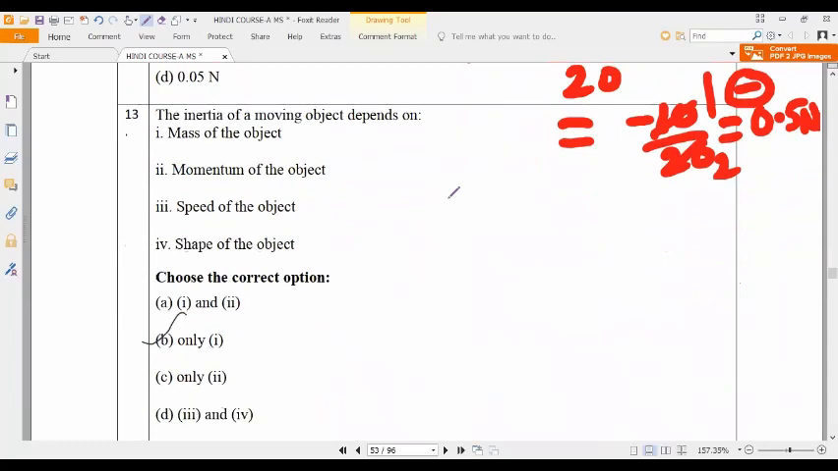Next. The inertia of a moving body depends on what? Inertia means what?